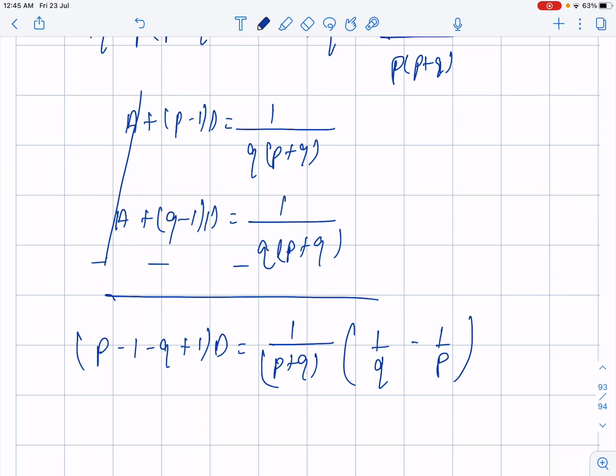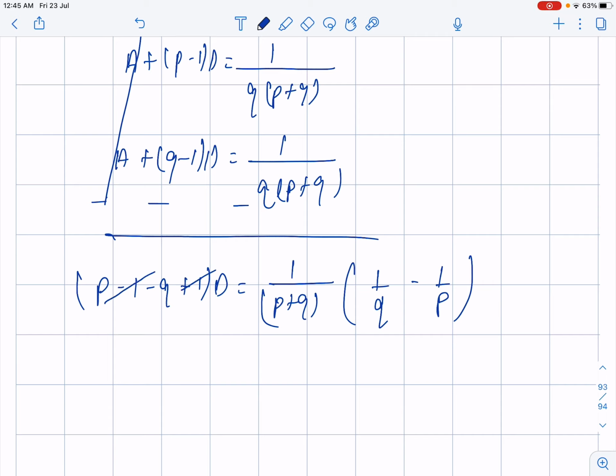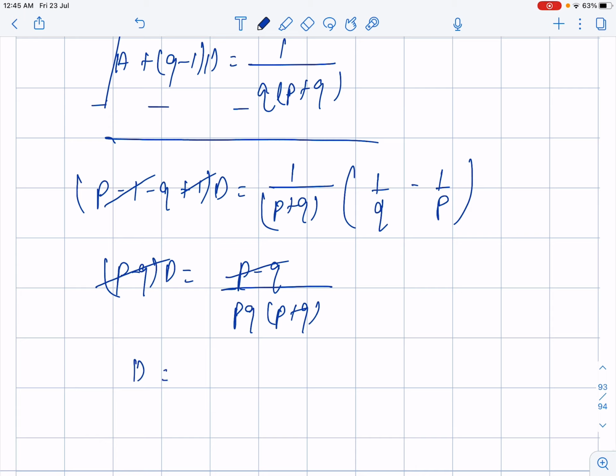So plus 1 and minus 1 will be gone, and we get (p minus q) times d is equal to (p minus q) divided by pq multiplied by (p plus q). Now p minus q will be gone, and d becomes 1 upon pq multiplied by (p plus q).